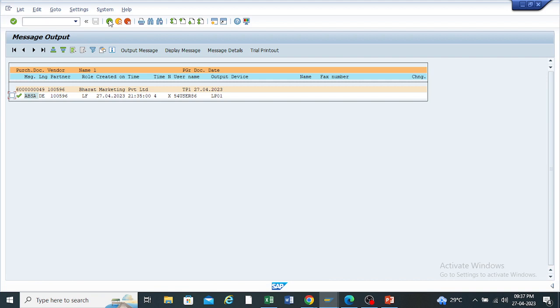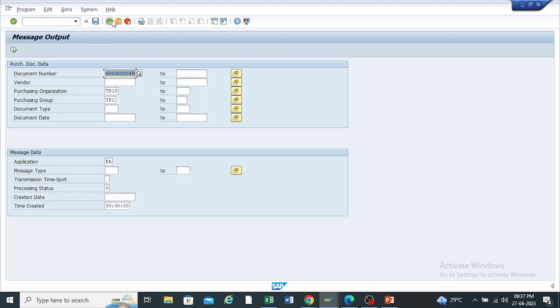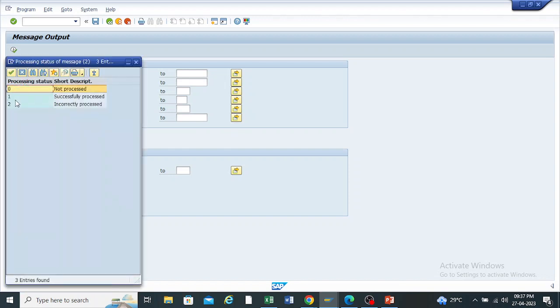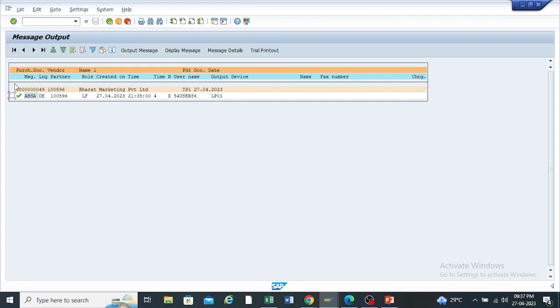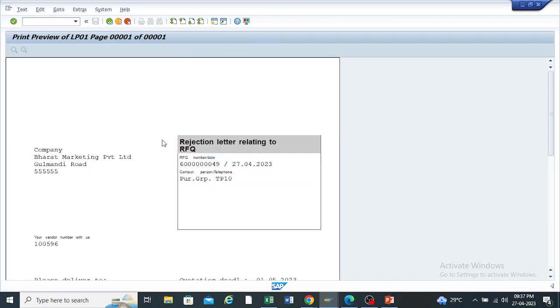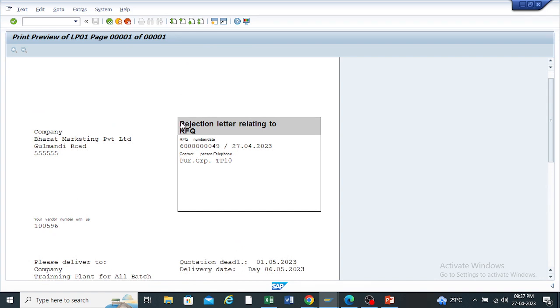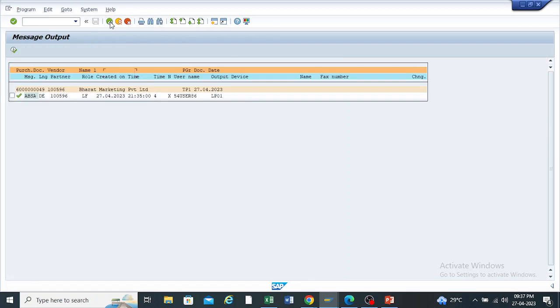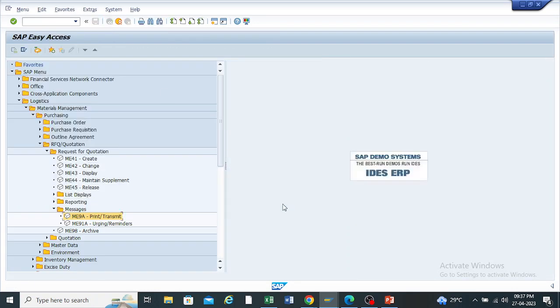So you're getting how we can create this letter. We can give this in the PDF form to the vendor, so the vendor can confirm and get to know that our quotation will be rejected. The name as a suggestion is a rejection letter relating to the RFQ. This is nothing but the rejection letter.